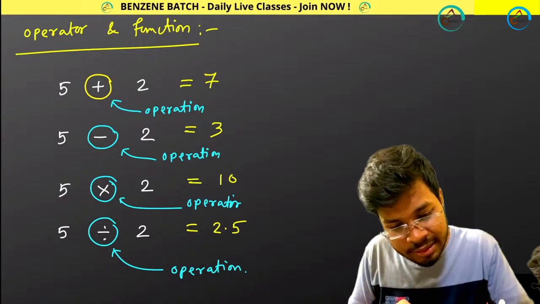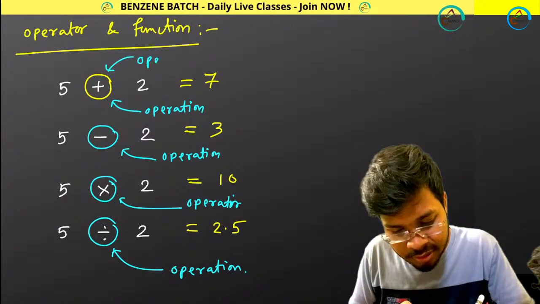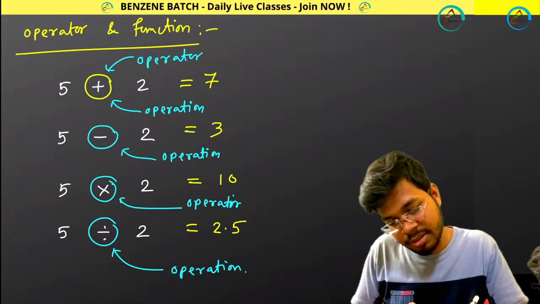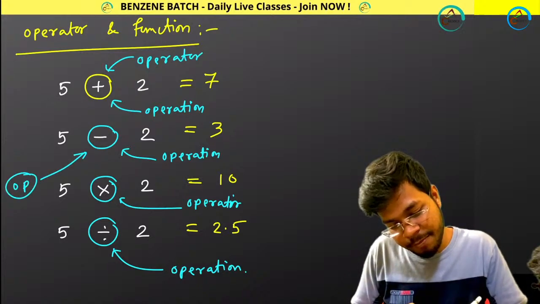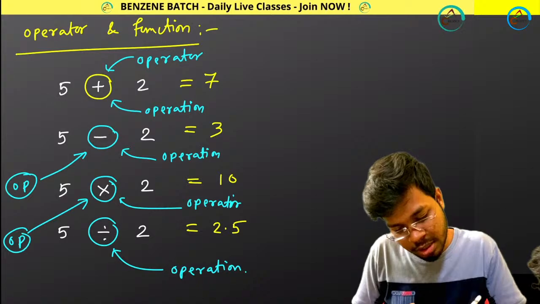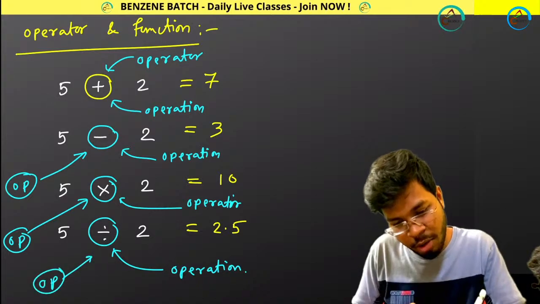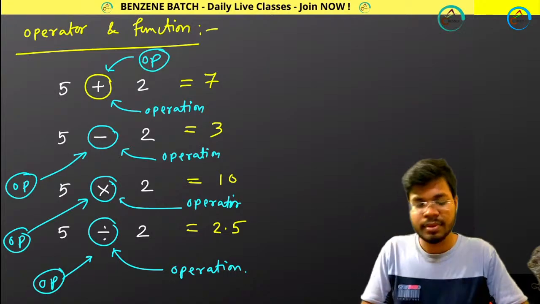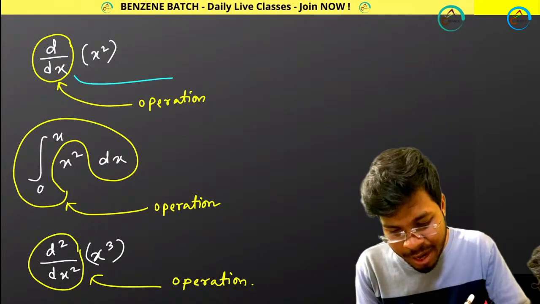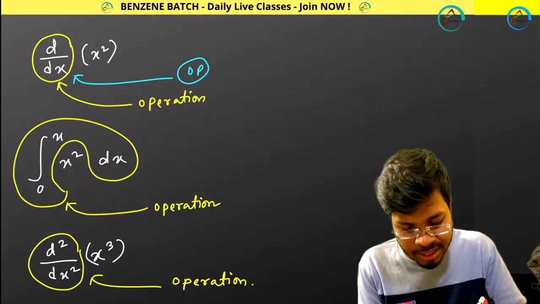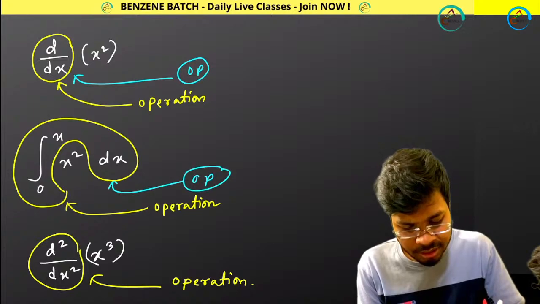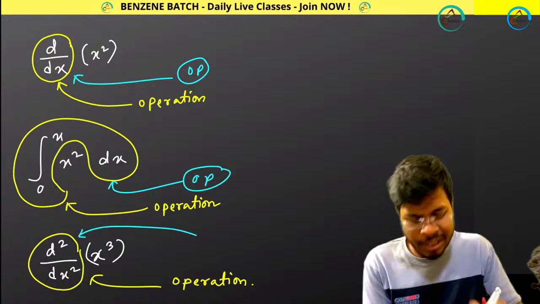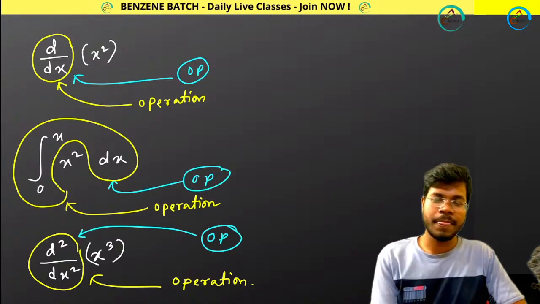I am writing OP to represent operator. Similarly, d by dx is your operator, integration is your operator, and double differentiation is your operator.